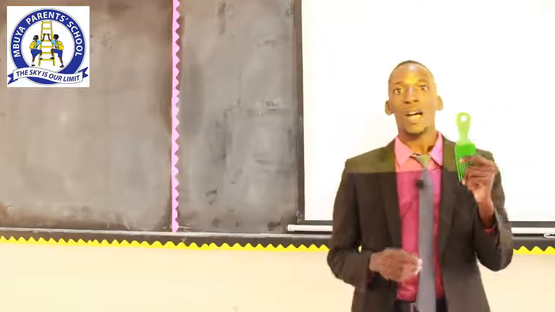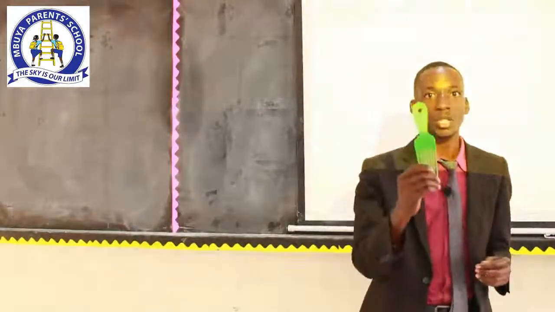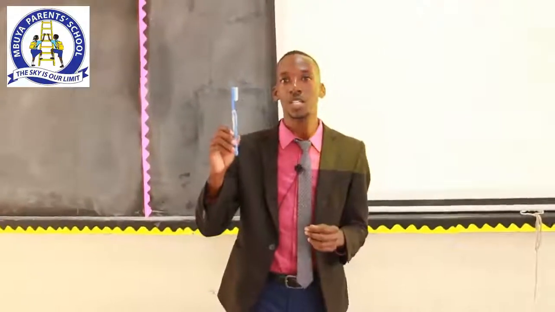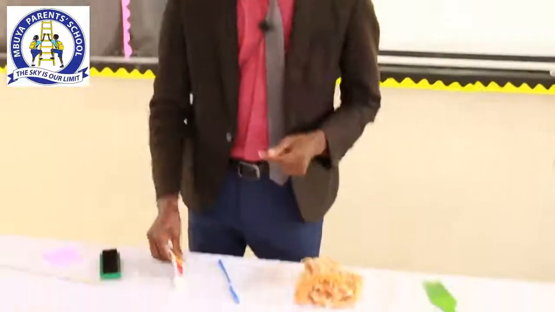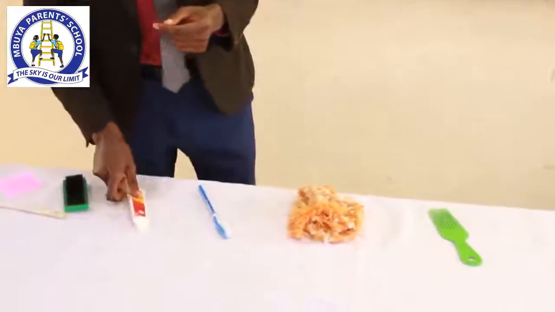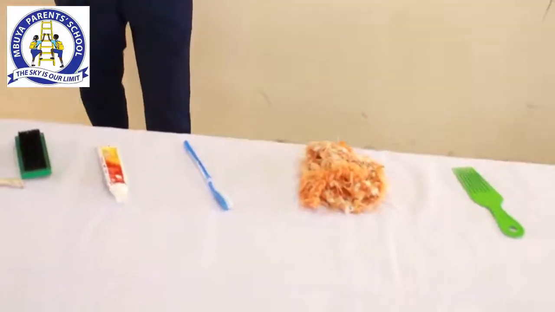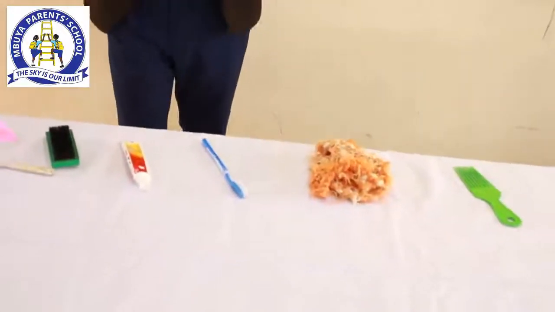While cleaning yourself, I've come with some of the items that you use to clean your body. I have the sponge, which you can use for bathing. I have the comb. After bathing, you need to comb your hair. I also have the toothbrush, which you need to use to brush your teeth. While brushing, you also need the toothpaste. There are also other materials that you can use to clean your body. I've just come with a few of them.